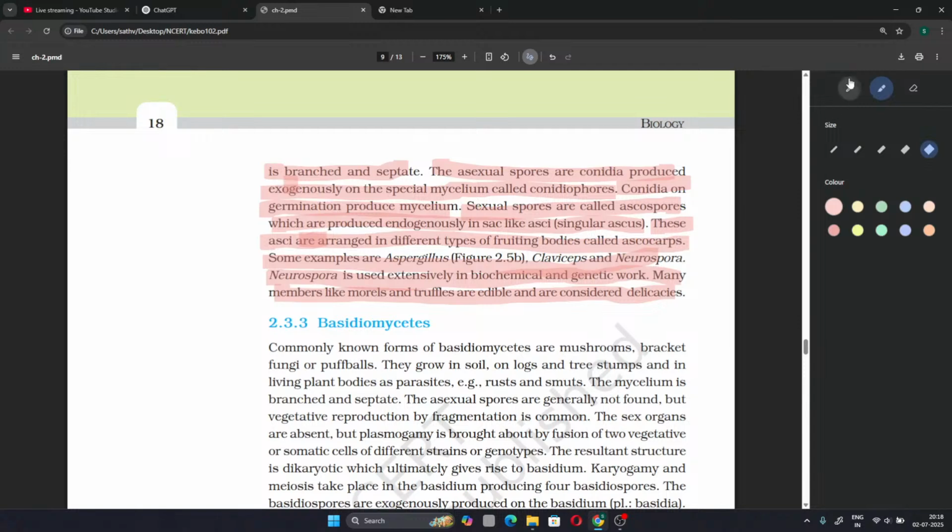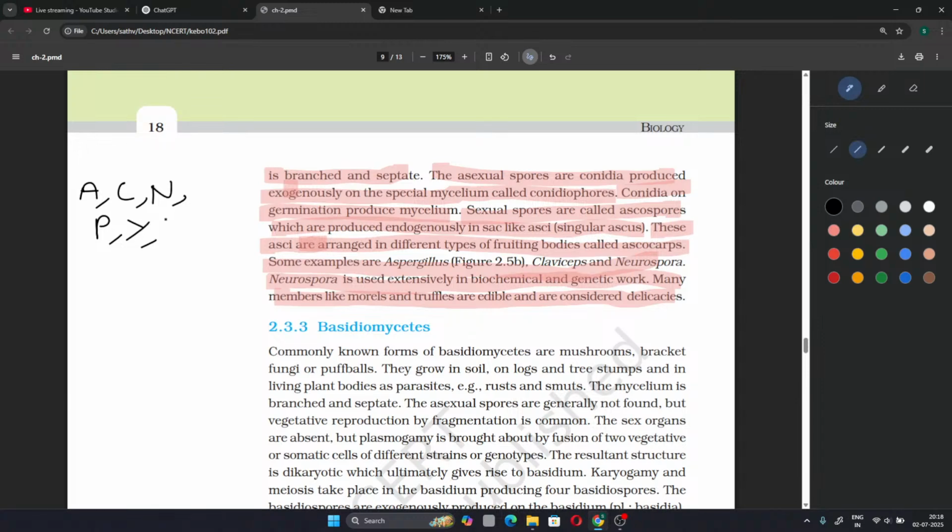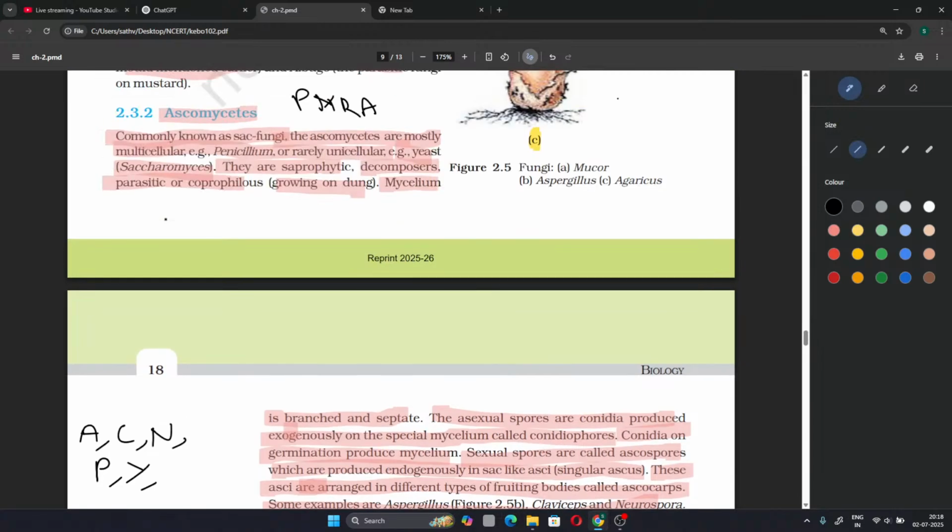The examples are Aspergillus, claviceps, Neurospora, penicillium, yeast. We can take penicillium, yeast, then yes, that's all. These are the examples: Aspergillus, claviceps, Neurospora, penicillium, and yeast. These come under the Ascomycetes.